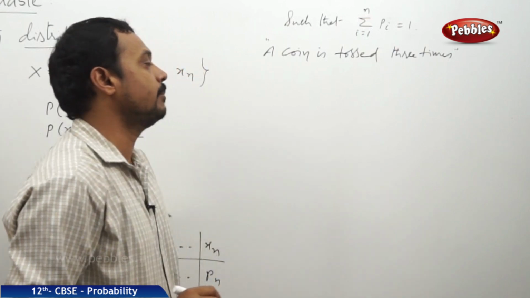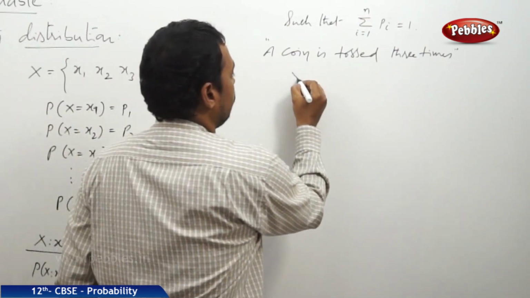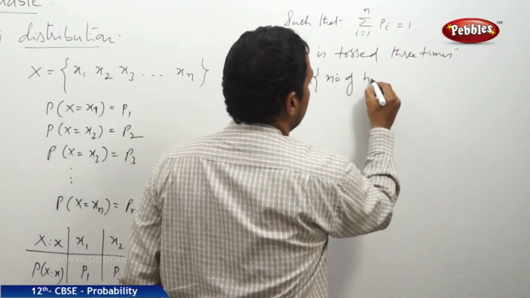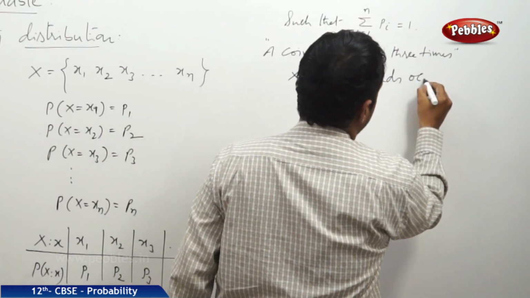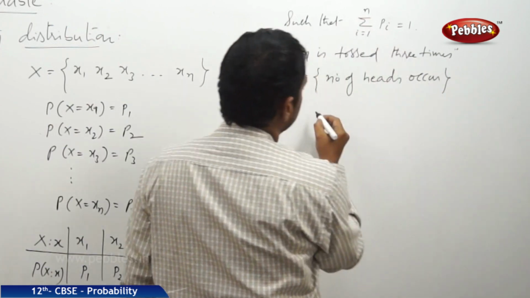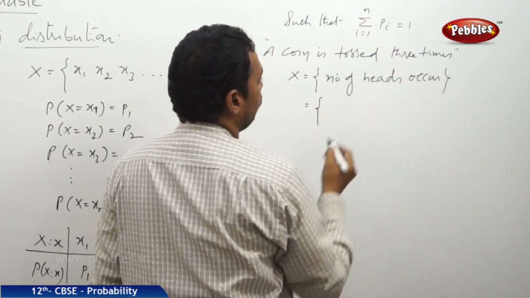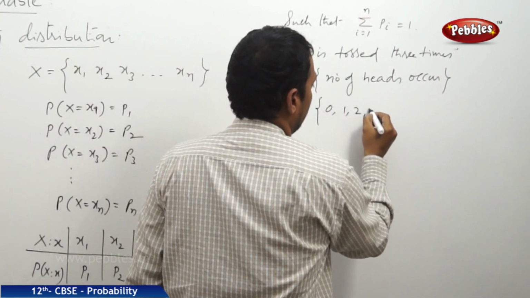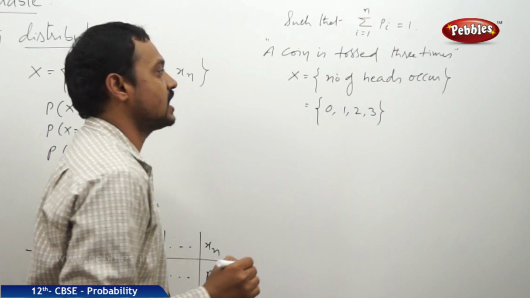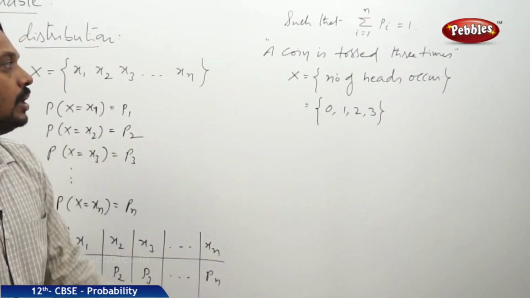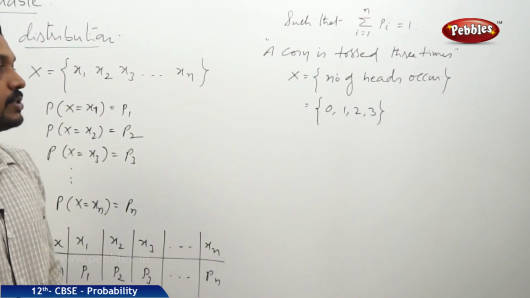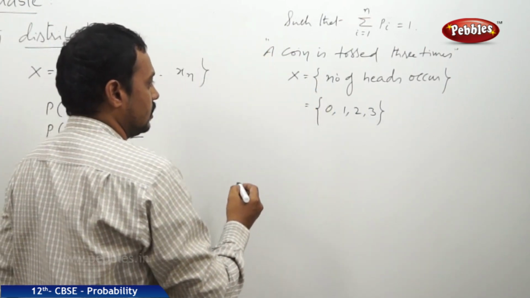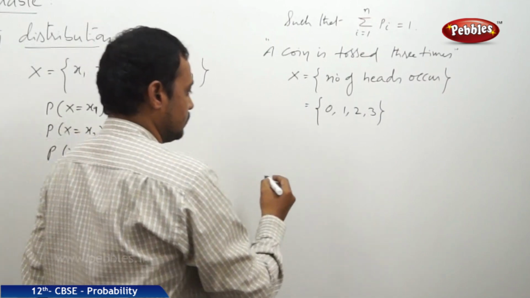Now this is the random experiment, and let us take one random variable X equal to the number of heads that occur. So the number of heads may be 0, or 1 head, or 2 heads, and a maximum of 3 heads, because the coin is tossed exactly 3 times. Now these are the possible values of X, and now their probabilities.